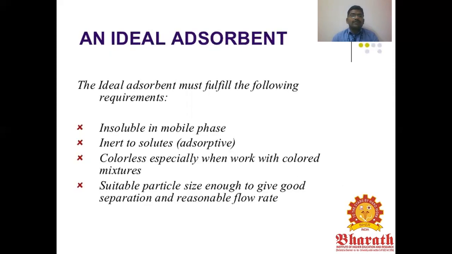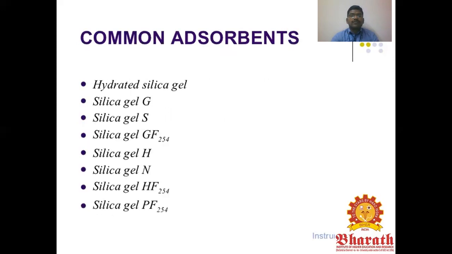An ideal adsorbent is insoluble in the mobile phase, inert to solutes, and colorless, especially when working with colored mixtures. Because alumina is colorless, you can separate different colored mixtures and easily identify them. It also needs a suitable particle size to give good separation and a reasonable flow rate. That is the reason you use alumina and silica gel.